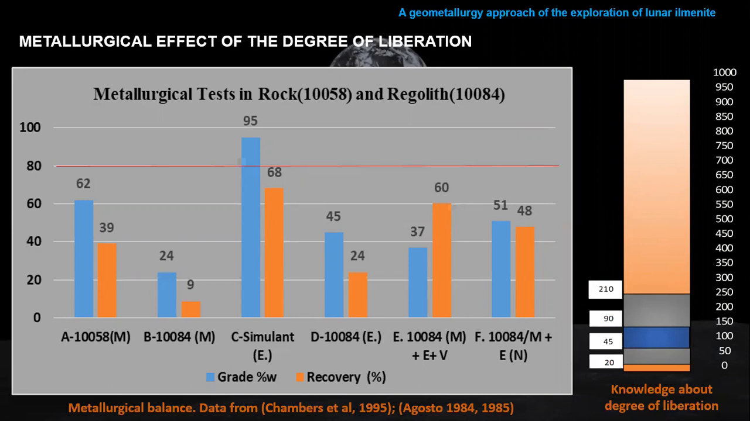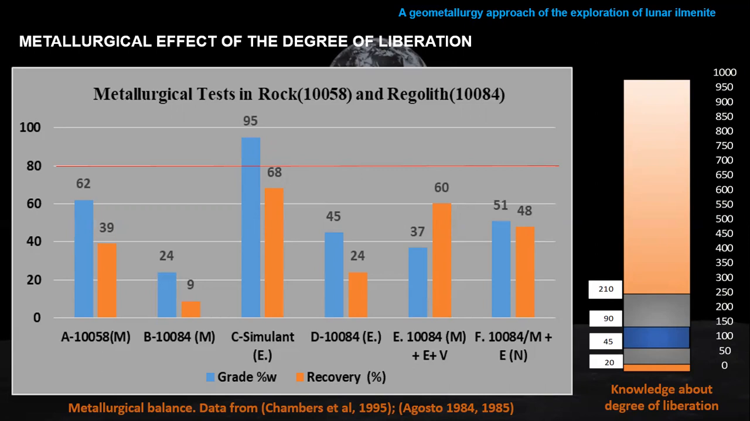To confirm, we studied other data about electrostatic separation with a simulant where the ilmenite is free, with a degree of liberation of almost 100%, and with the ilmenite in the regolith with a very low degree of liberation, around 40%. As we can see, with that simulant, we can achieve almost pure ilmenite after the electrostatic process. But in the regolith, it is half, almost 45%.